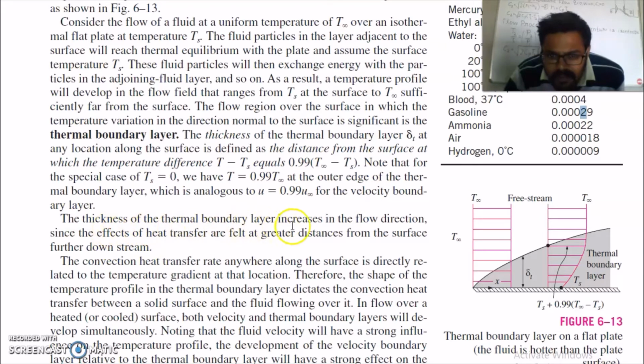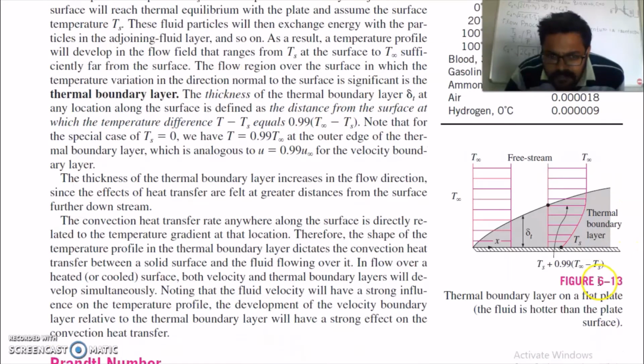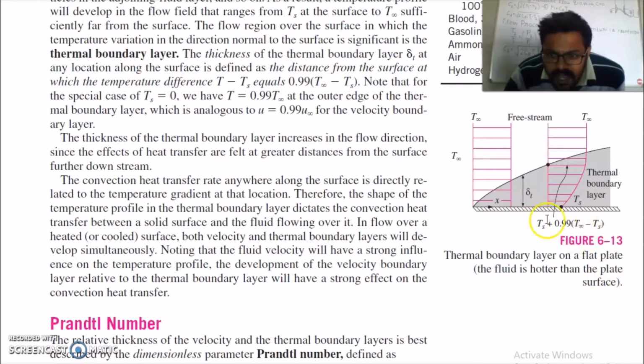The thickness of the thermal boundary layer increases in the flow direction. You can see here it is less. As you go along the flow, this thickness will increase, since the effects of heat transfer are felt at a greater distance from the surface further downstream. The convection heat transfer rate anywhere along the surface is directly proportional to the temperature gradient at that location. Therefore, the shape of the temperature profile in the thermal boundary layer dictates the convection heat transfer between the solid surface and the fluid flowing over it. In a flow over a heated surface, both the velocity and thermal boundary layers develop simultaneously.